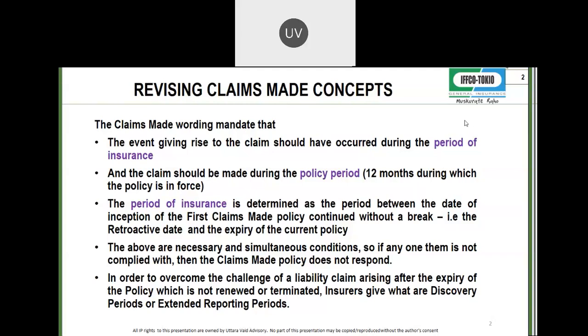You have continued the policy without break, and somebody has claimed on you in this year, 21-22. So you are satisfying now both necessary and simultaneous conditions. When you go back to the insurance company, it triggers a valid claim because the wrongful event happened in 2019, the claim that has been brought to you is now, and you are giving notice of it to the insurer. So the above are necessary and simultaneous conditions.